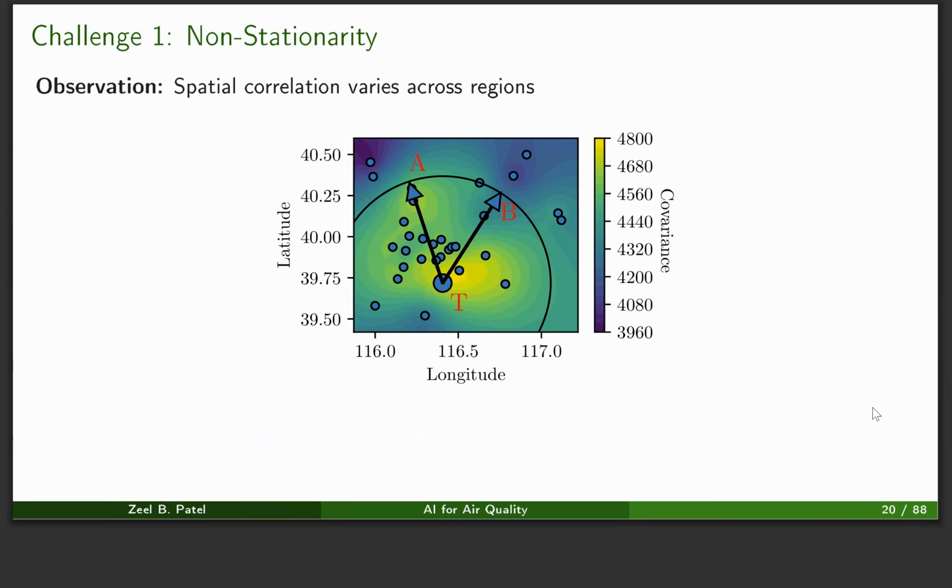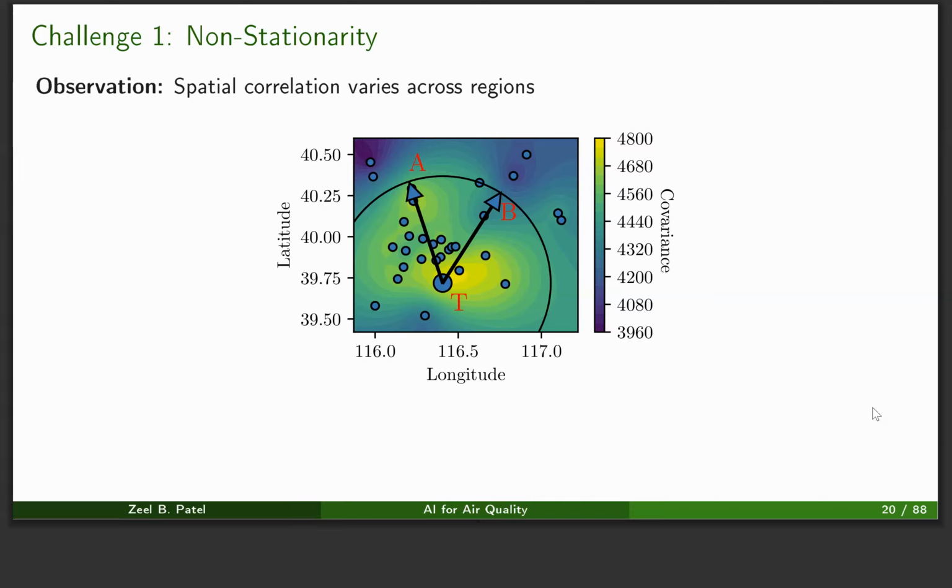Now, the first challenge that we get while modeling air quality is non-stationarity. To understand it simply, we can think of a large terrain where there are no obstacles, so the air quality will more or less remain similar. But if you go to some areas where there are mountains, then air quality will suddenly change from one value to another. So mathematically, the smoothness of the function is varying across the space, and for that, we need non-stationary behavior in our modeling.